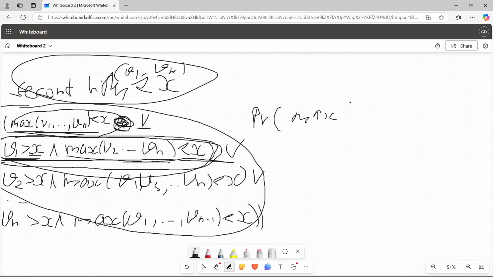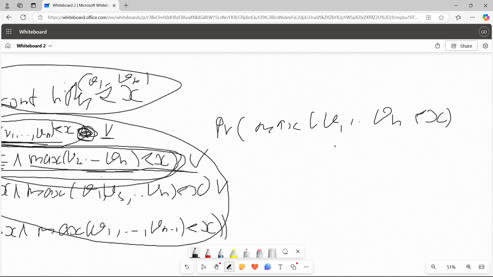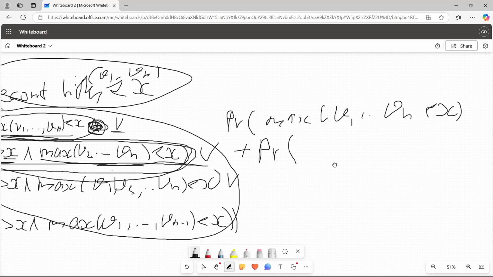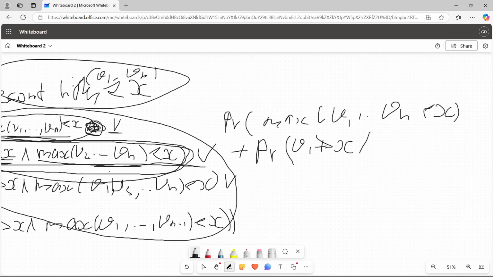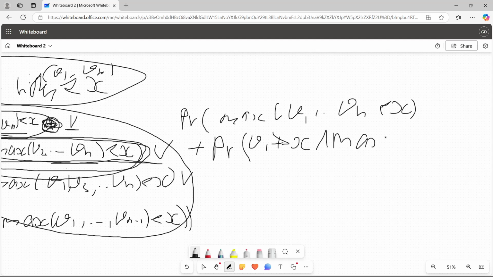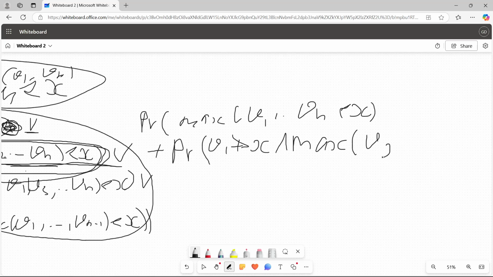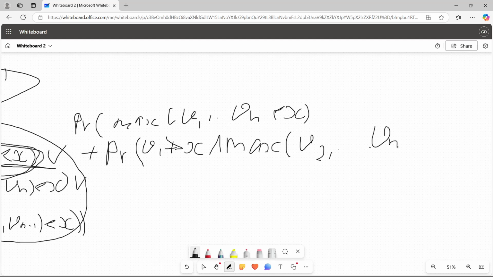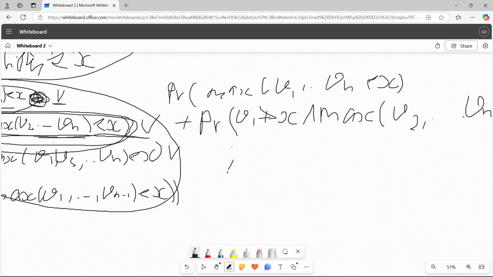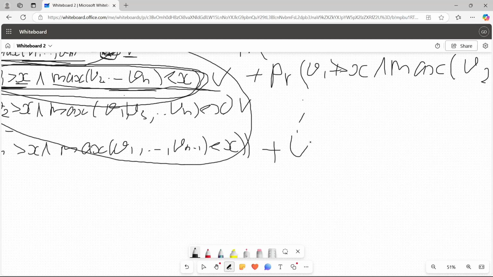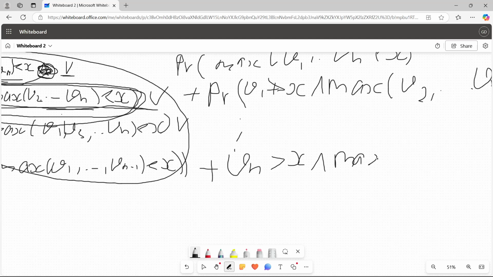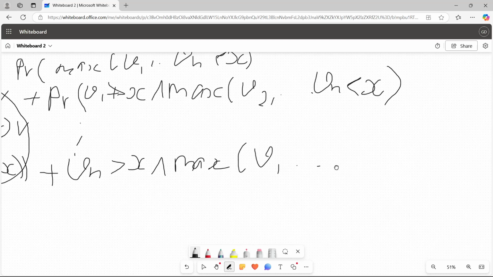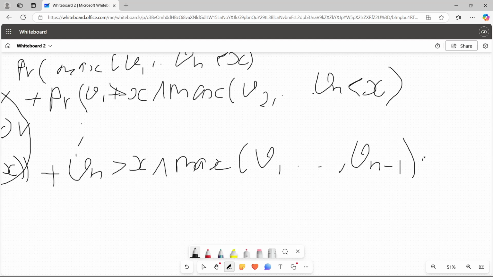that max v1 to vn is less than x, plus the probability that v1 is greater than x and max v2 to vn is less than x, and so on and so forth, plus vn is greater than x and the maximum from v1 to vn minus 1 is less than x.